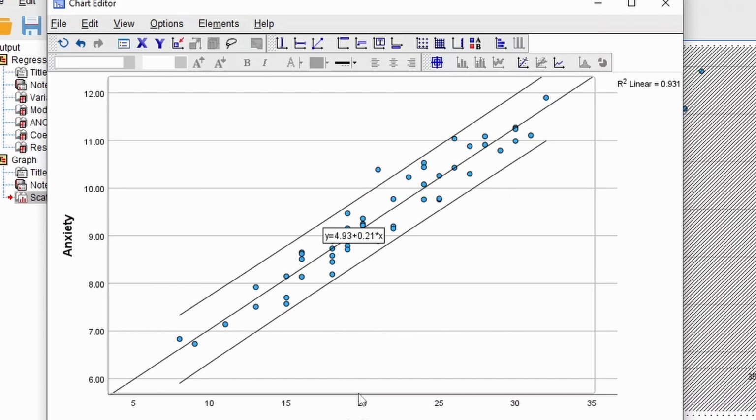That would say if somebody drinks 20 cups of coffee, this is the lower bound visually of where their anxiety would be, and this is the upper bound on where their anxiety would be in a predictive sense. We're predicting what their anxiety would be versus actually measuring it. And notice how wide the bands are. The other interesting thing to note is that these are 95% bands, meaning that we would expect 95% of the time, if we were to make a prediction, it would fall inside the bands.